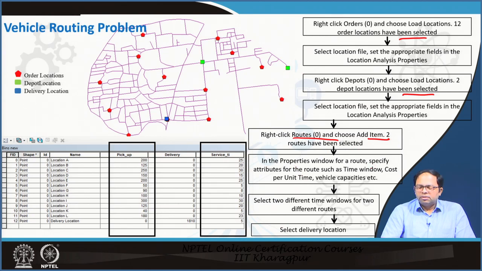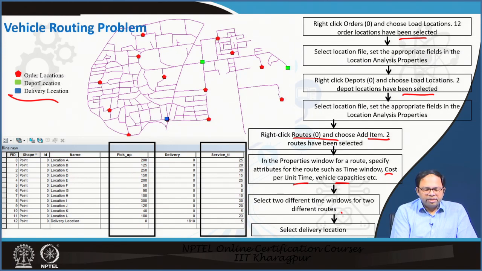In the properties window for the route, we can give the attributes such as cost per unit time, capacities and all, like the last time, and select two different time windows for two different routes, or we can also have the same time window. Both of them would be happening at the same time, and then we can also select the delivery locations which are the same area that we are serving. And so we have got these two results coming in.